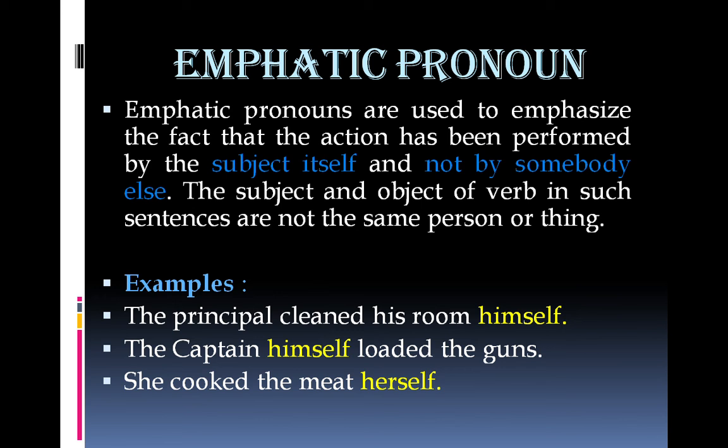What's herself? It's not the object of verb. It can't be the object of a preposition because there is no preposition in this sentence. It's also emphasizing the fact that she herself cooked the meat and nobody else did. This is the difference between emphatic pronouns and reflexive pronouns. You cannot take away the reflexive pronouns from the sentences and still leave the sentences meaningful because they are in the roles of objects, and objects are more vital, they are more important for sentences. Without objects, the sentences will become incomplete. Without an emphatic pronoun, the sentence will still sound complete.